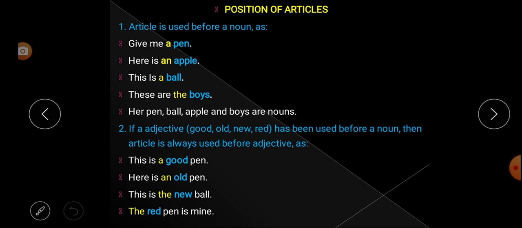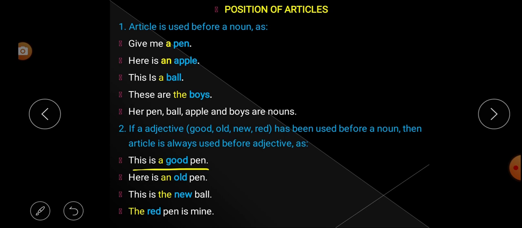Look at this example. "This is a good pen." In this sentence, pen is a noun. According to rule number 1, we use an article before a noun. But what happened? We have not used "a" before the pen. Why? Pen is a noun, and before the noun the word good is there. What is good?